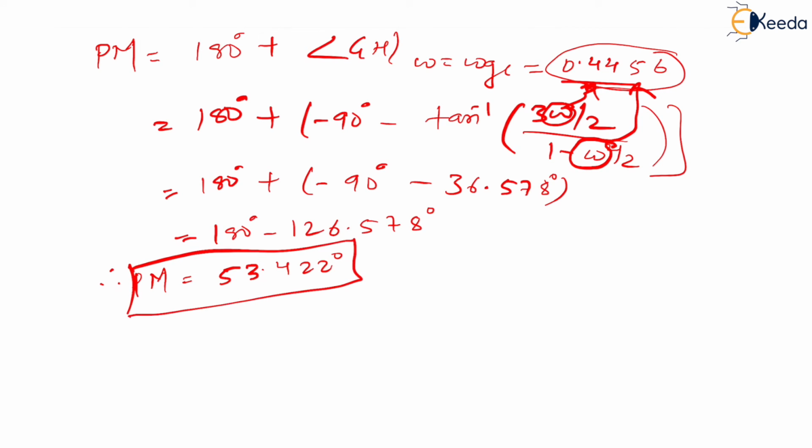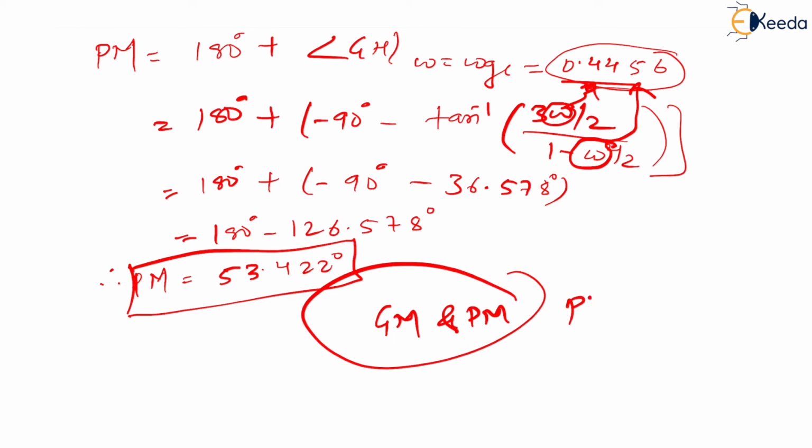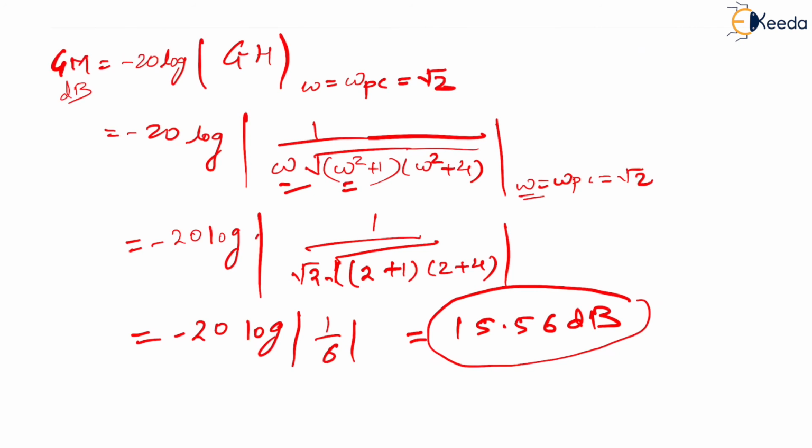Getting my point? Yes. Now I want to tell you one very very important thing related to GM and PM. Please concentrate. If you see, GM and PM both are positive. Please note, whenever GM and PM both are positive, this means the system is stable. I will tell you the interpretation just now.